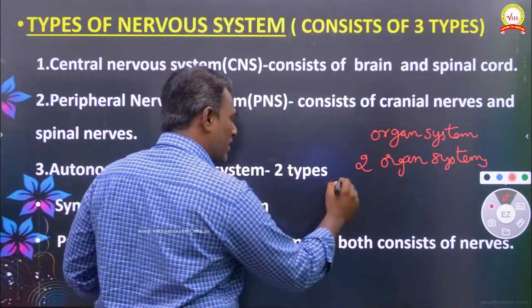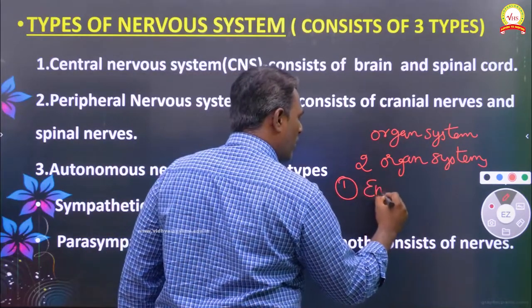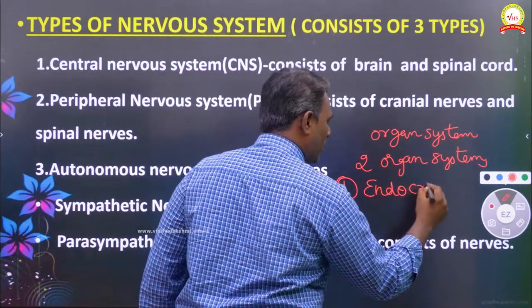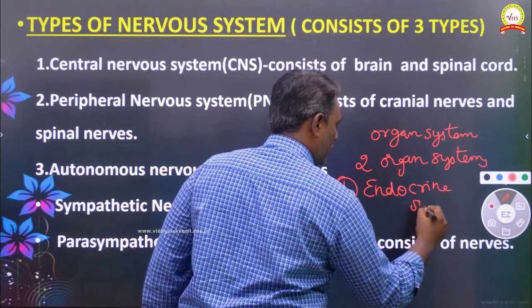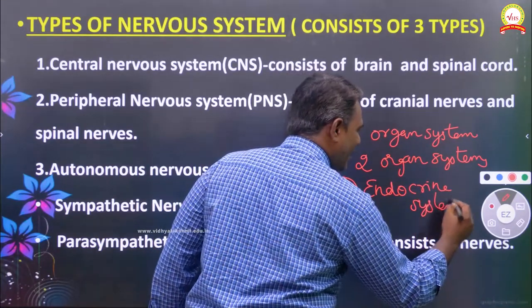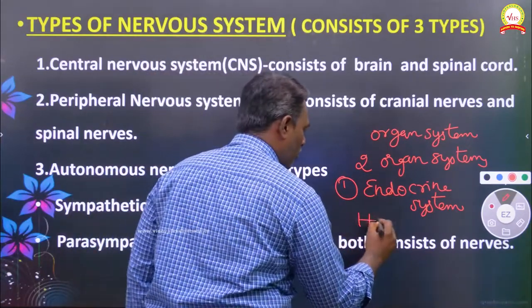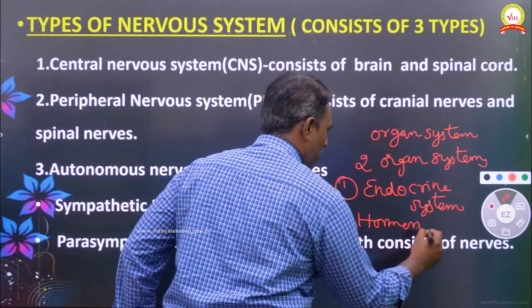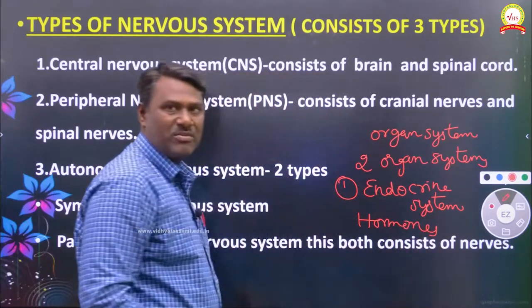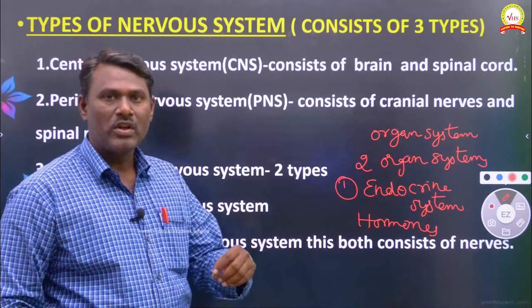The first one we can call the endocrine system. This endocrine system is mainly responsible for the production of hormones, that is, to secrete hormones.